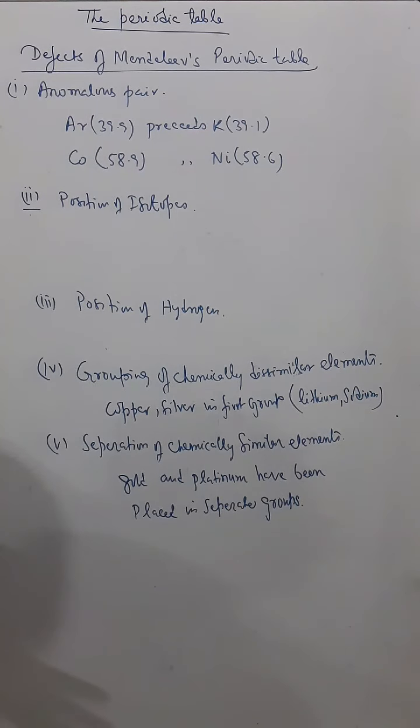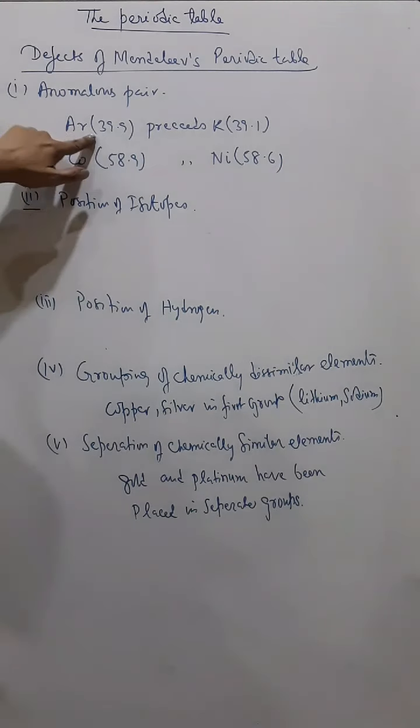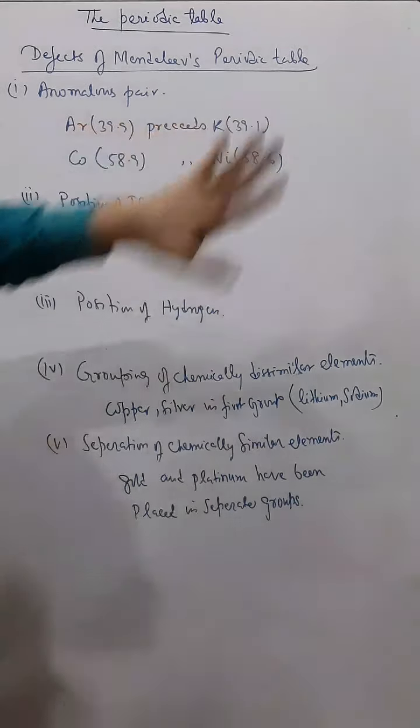Now, according to Mendeleev's periodic law, how have the elements been arranged? They have been arranged in the increasing order of atomic weight. So that means the lower atomic weight should come first and the higher atomic weight next. But sometimes these anomalous things happened, like argon 39.9 precedes potassium 39.1.